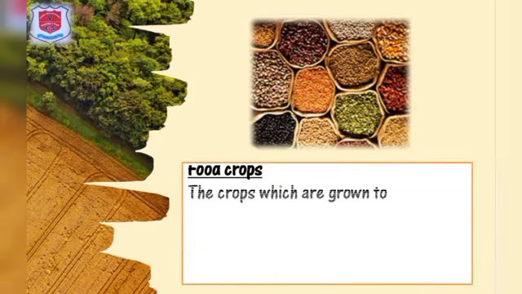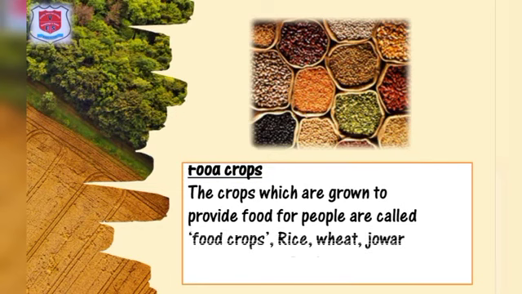Let us see first the food crops. The crops which are grown to provide food for people are called food crops. Rice, wheat, jowar, pulses, etc. are food crops.